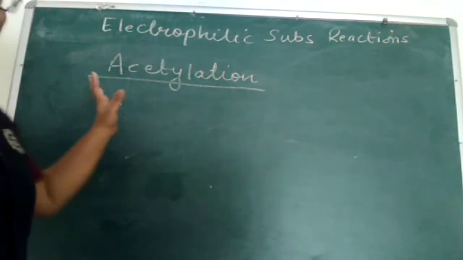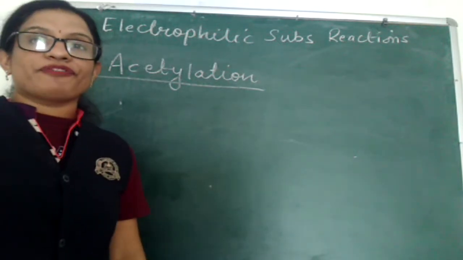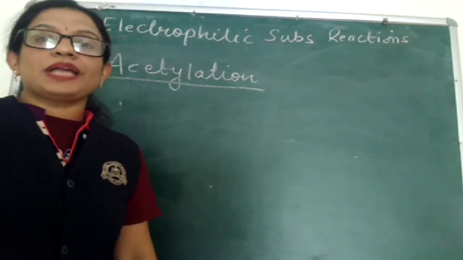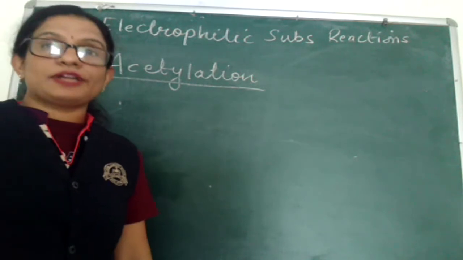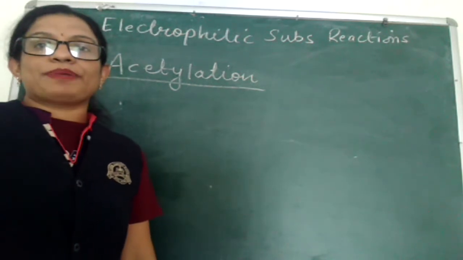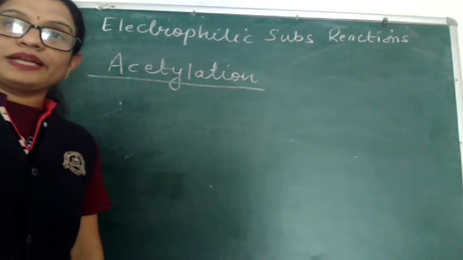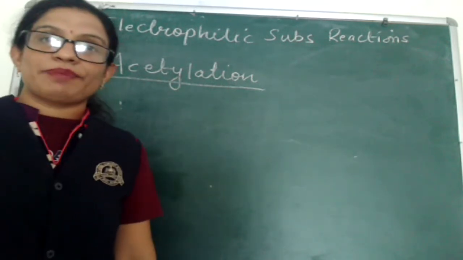Acetylation is a type of acylation, where the hydrogen atom attached to nitrogen is replaced by an acetyl group.